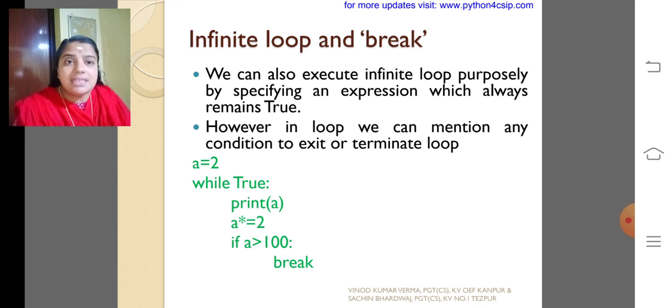So in this example, the while loop is always true. It has to be terminated when a is greater than 100. When a is greater than 100, the loop terminates. The break statement is given for terminating the infinite loop. Infinite loop means the unconditional loop, or the condition is always true. There is no situation for making the condition false. That sort of looping is known as an infinite loop, which can be terminated only by using the break statement.